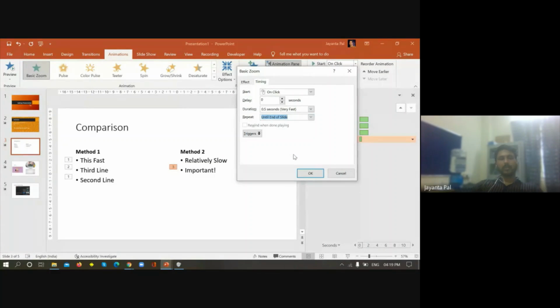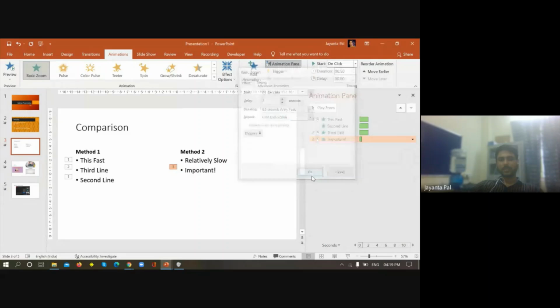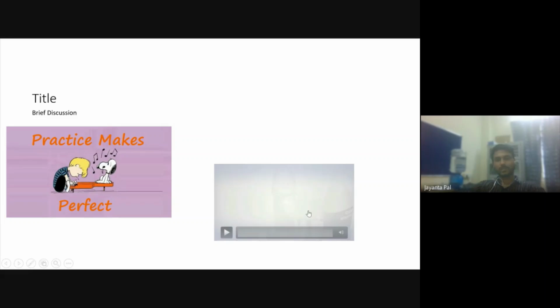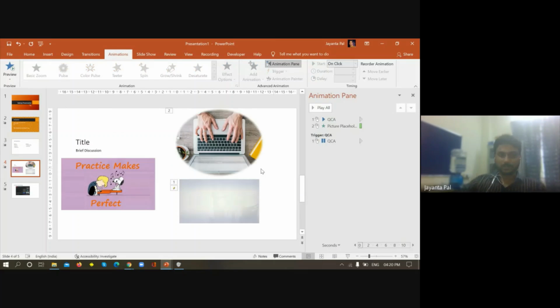So it will be repeatedly zooming until this slide is appeared, or until you change the slide, right? Okay, so let us see this. These first two lines will appear at the same time. This is the third animation for the third line, and this is the next one, this important part. See, this is highlighting a repeated number of times until we are in the next slide. So this is how you can make the presentation more attractive.